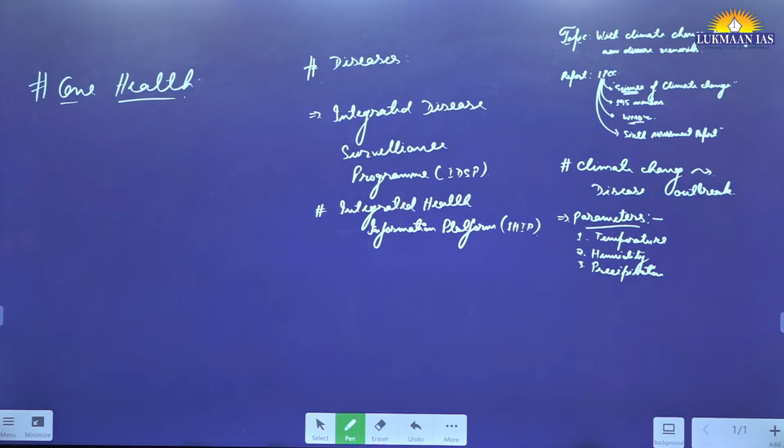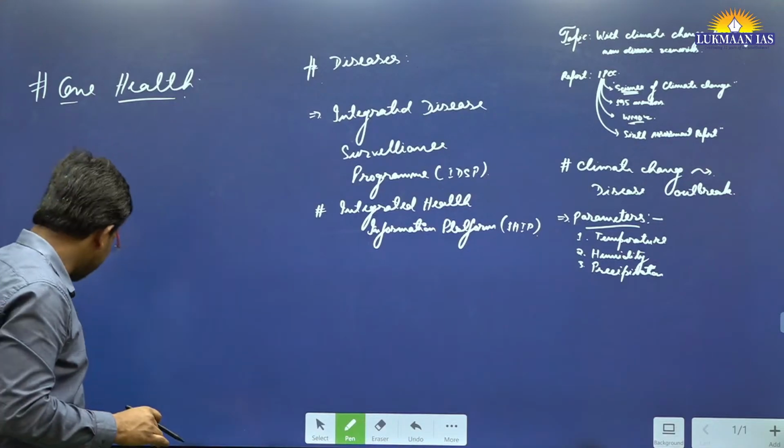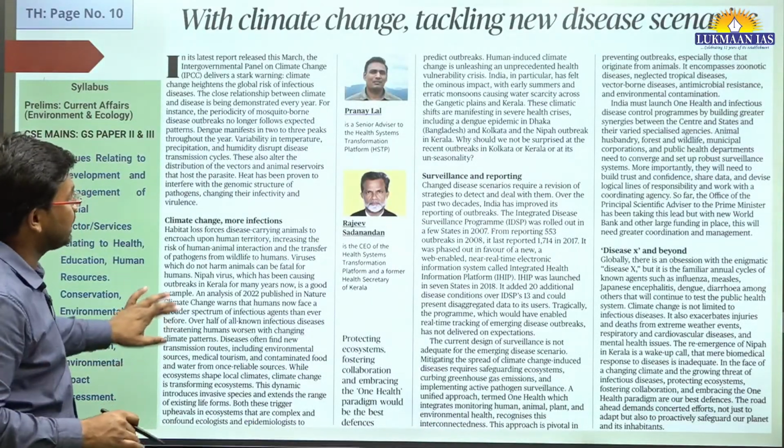And also in this article they have talked about how globally there is an obsession with the enigmatic disease X, but it is the familiar annual cycles of known agents such as influenza. So in this article they have said protecting ecosystems, fostering collaboration and embracing the One Health paradigm would be the best defenses against outbreaks of diseases, right? That's the thing.